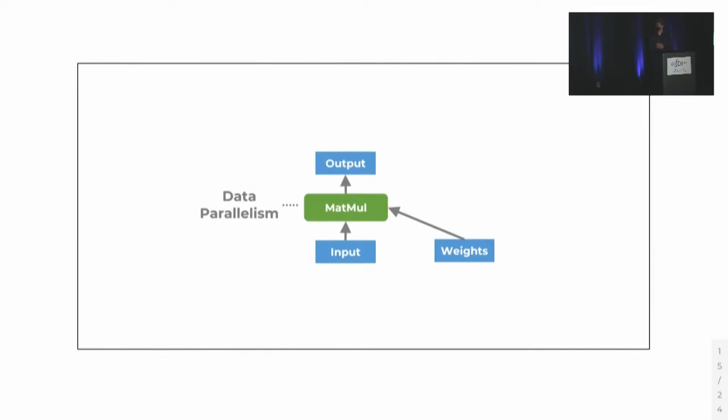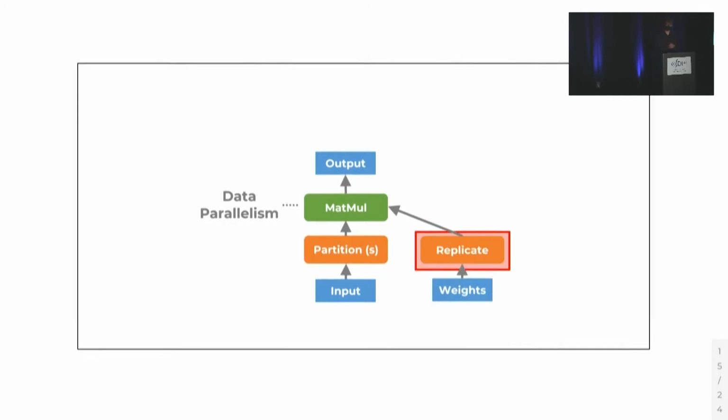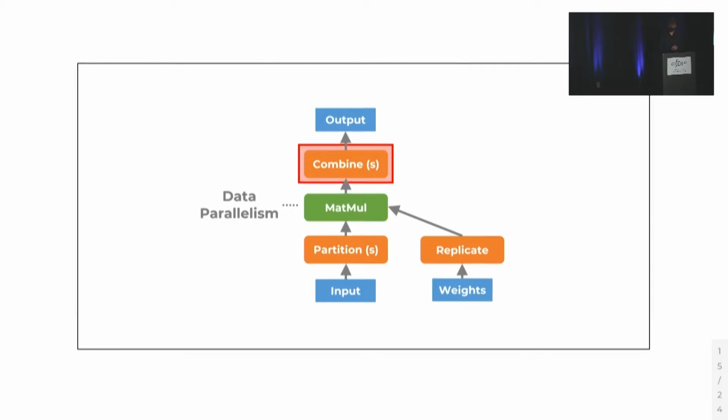As an example, let's consider how to parallelize this model into data parallelism using these parallelization operators. Now, if we remember from the beginning of the talk, to do data parallelism, we'll need to do 3 things. First, we'll need to divide the input across the model, or the devices. This is done with a partition operator in the sample dimension. Then we'll need to place identical copies of the weights onto each device, done by a replicate. And ultimately, we'll need to combine the sharded outputs back together again, done with a combine operator.